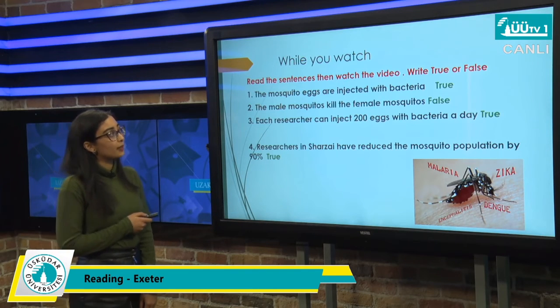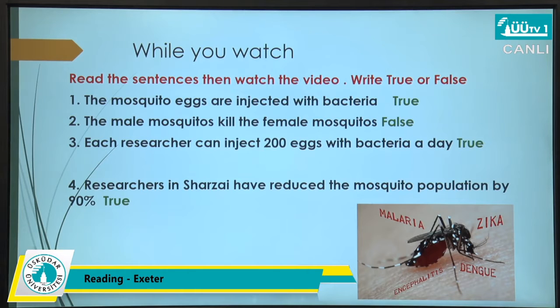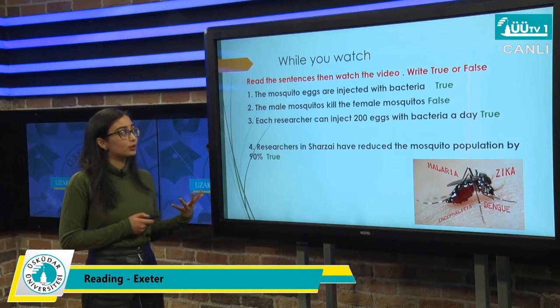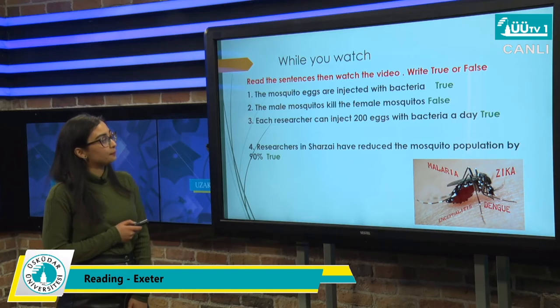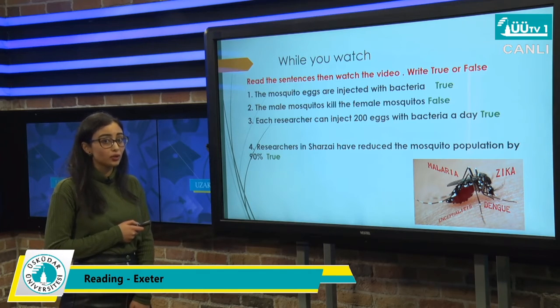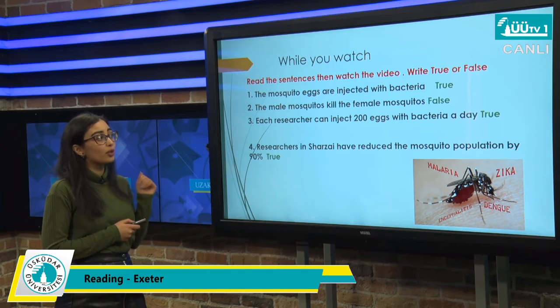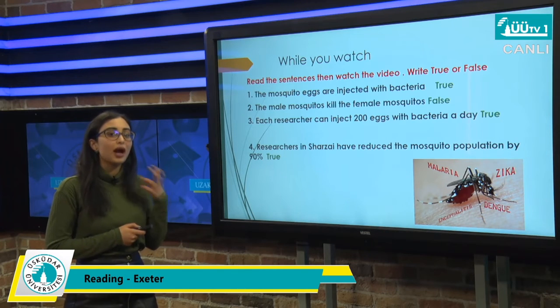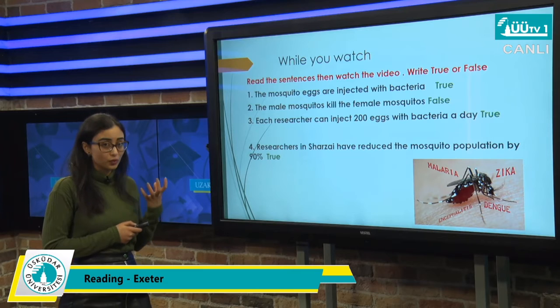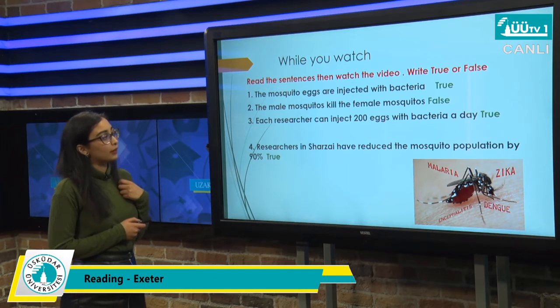For the first statement, the mosquito eggs are injected with bacteria. Is it true? Yes, it's true. It was mentioned in the video when we started. The researcher said that the mosquito eggs are injected with bacteria to prevent the disease from spreading around. What about the second statement, guys? The male mosquitoes kill the female mosquitoes. It's not true, it's false, because the male mosquito will just make the female mosquito sterile, not able to produce.